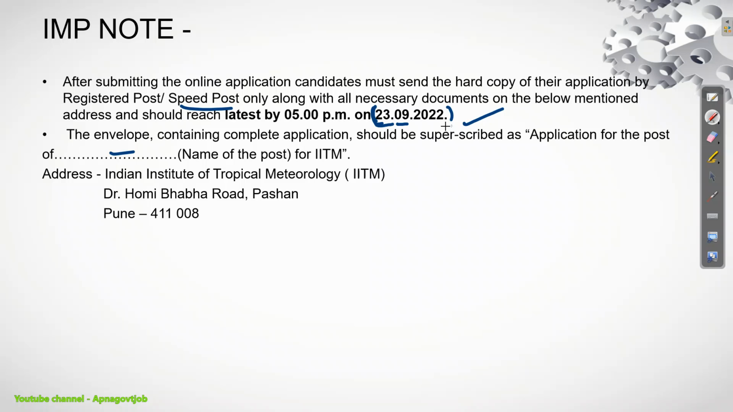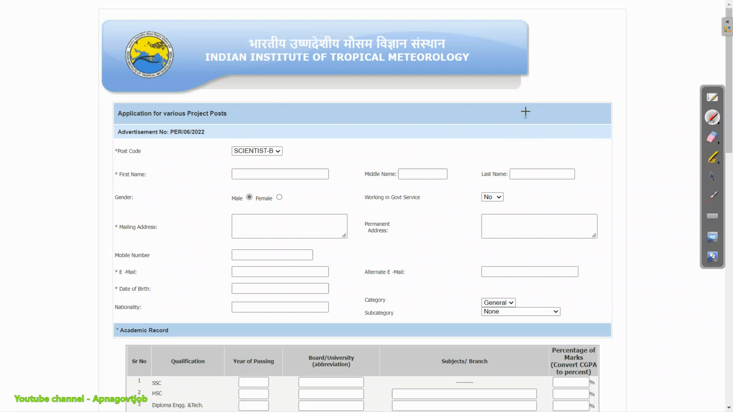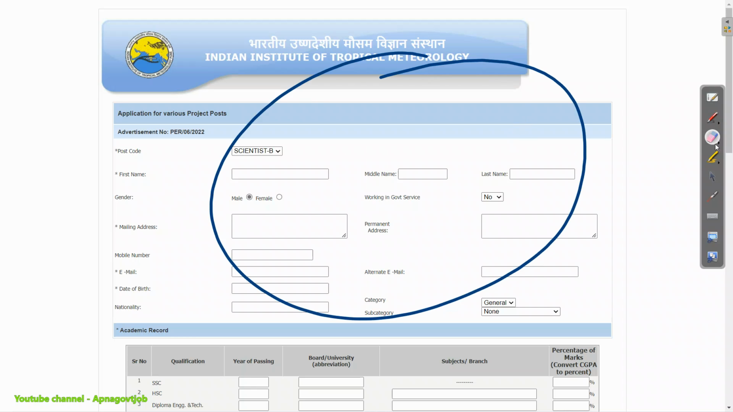Now on the envelope, what you will write is basically "Application for the post of" Scientist B, Scientist C, Scientist D, according to your position, for IITM. Okay, this is the title which you will write, and the address is this, you can see here. So you can note it down also. Now when you click on the link, this page will open. So this is the direct form filling page.